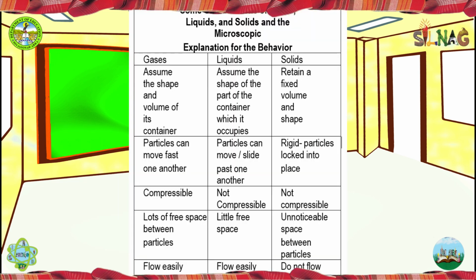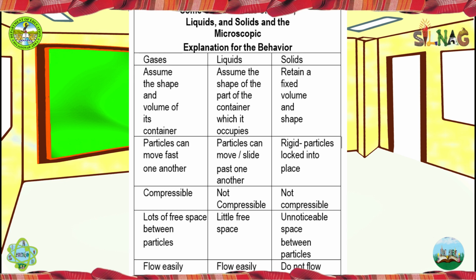To have a closer understanding of the properties of gases, liquids and solids, remember the following insight. The following table summarizes properties of gases, liquids, and solids and identifies the microscopic behavior responsible for each property. Gases assume the shape and volume of each container. Particles can move past one another. Compressible, lots of free space between particles.